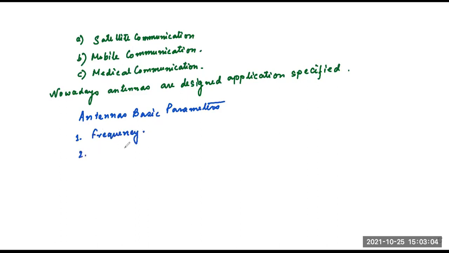Number two, wavelength. Number three, impedance matching. I have already discussed that.